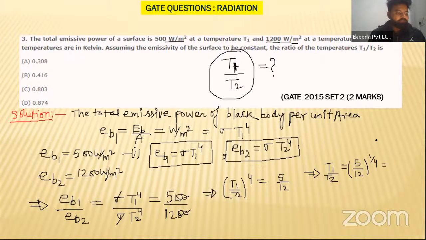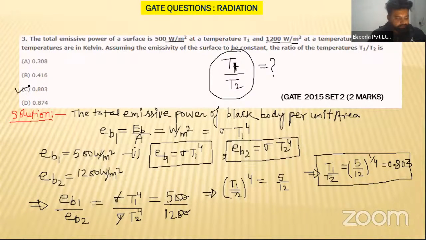This will be equal to 0.803. So the answer will be C, my dear students. Is that okay? Answer will be C.